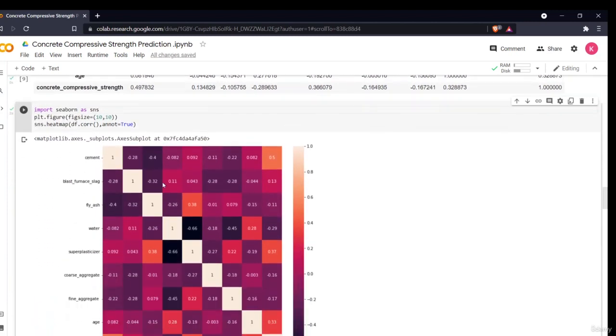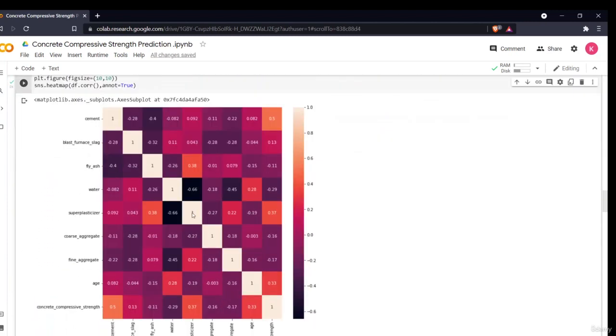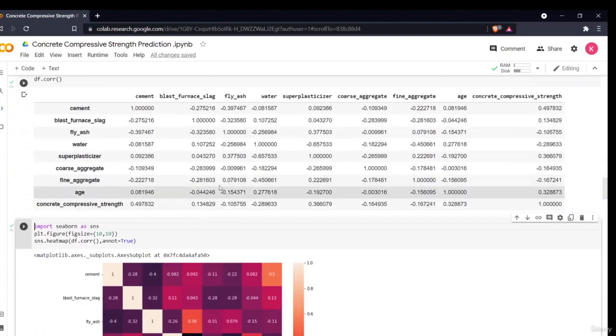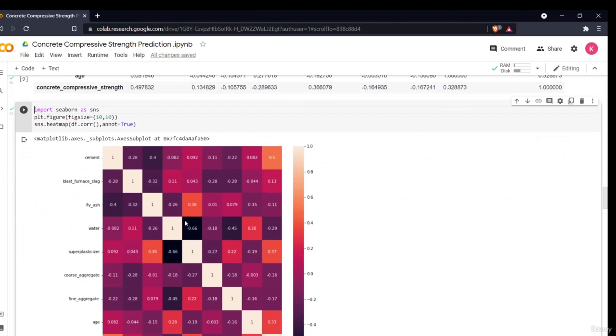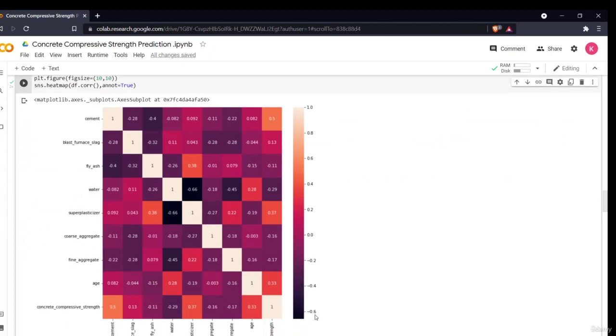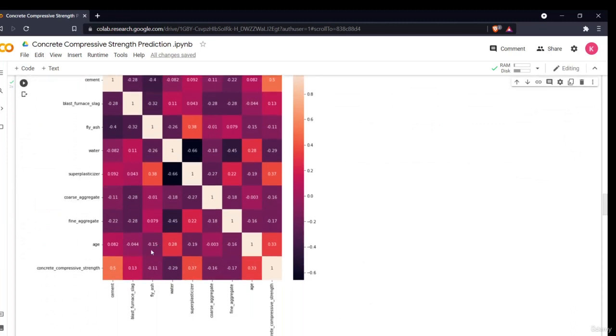Now what I have done is simply visualize this data with the help of a heat map. Otherwise I would have to look at each and every variable, but here I can see which variables are highly correlated or not, negatively or positively, with the help of these color schemes, where a negative to positive color scheme is given. So I can easily say how my data is correlated: positively correlated, negatively correlated, highly correlated, not highly correlated, all of these things.